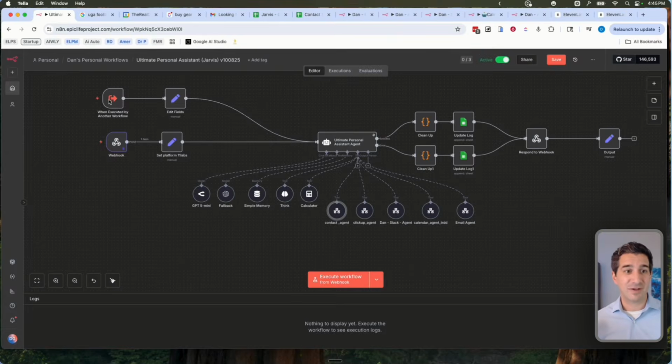What we do is we take 11 Labs, and just recapping here, we connect it into this main workflow, and it uses n8n and a bunch of subagents to get stuff done. And then it just spits the information back out over here on the right-hand side to 11 Labs, and it talks to us. What's nice is this is built modular, so you can add in additional workflows that call this main workflow. And if you wanted to use Slack as an example, you could use Slack to go in and out of this workflow, Telegram, whatever else it is, you can use that. And then if you wanted to add or subtract or use different tools, you can do that as well, which is a great thing. So you can just add those in as sub agents down here below the ultimate personal assistant agent.